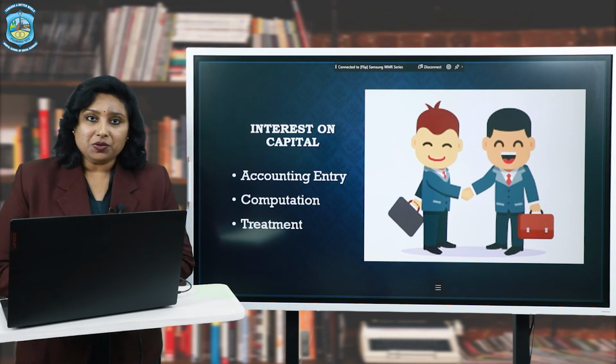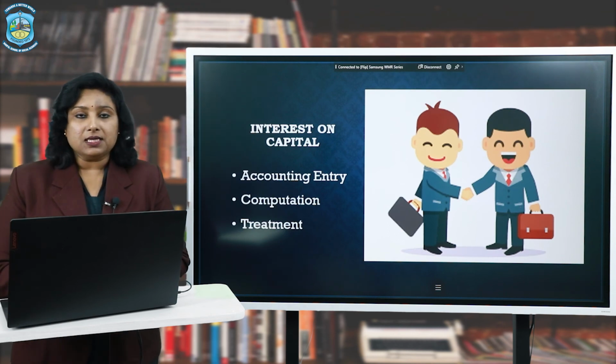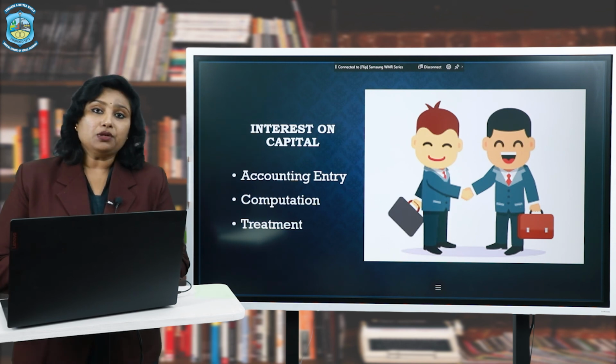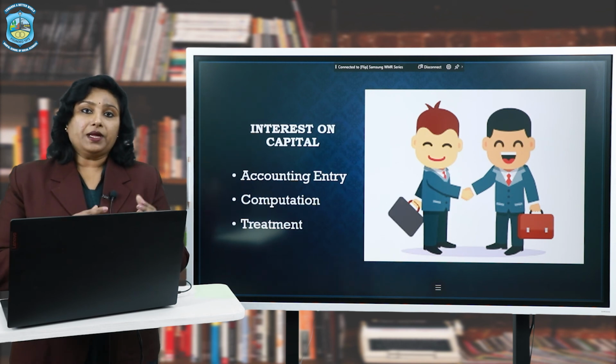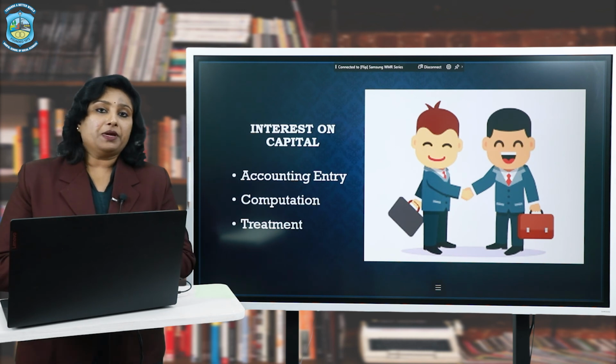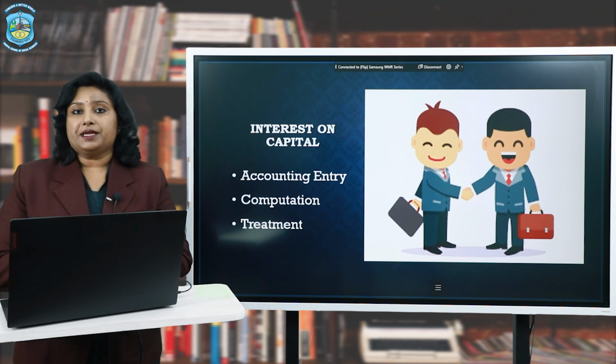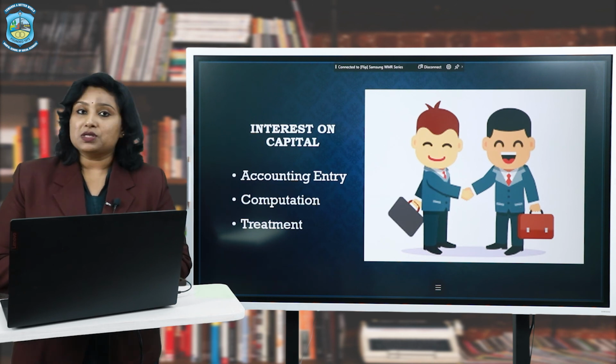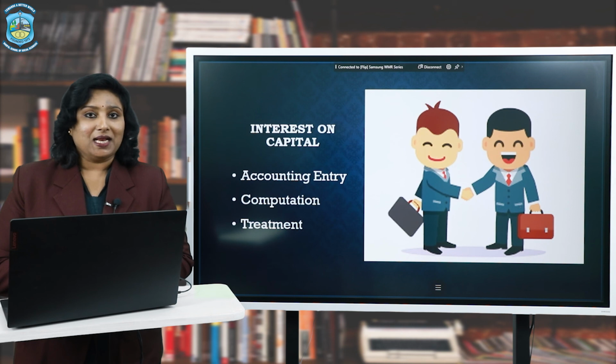So I hope, my dear students, that by now you must have learned the accounting entry for the interest on capital, the methods of computation of interest on capital in various cases, that is, how it is to be calculated proportionately and on the opening capital, and also the treatment of interest on capital as an appropriation as well as a charge.